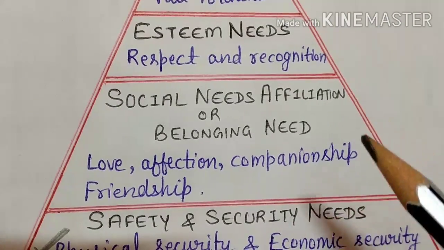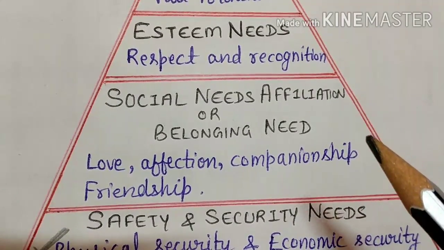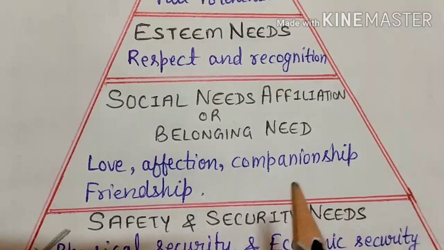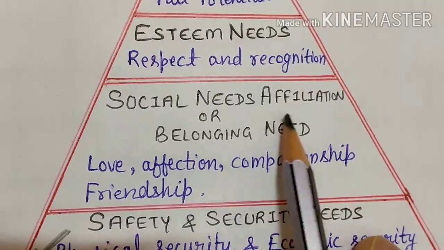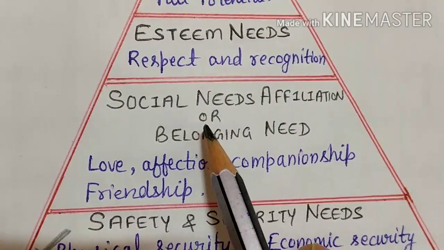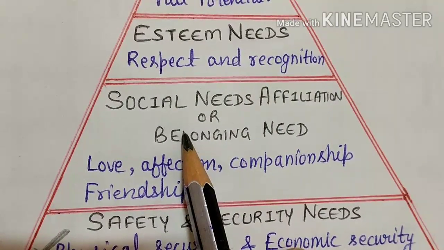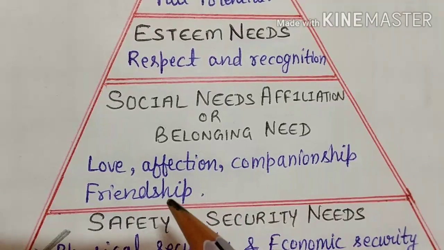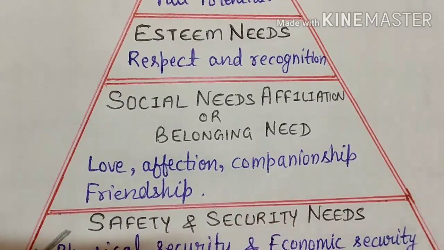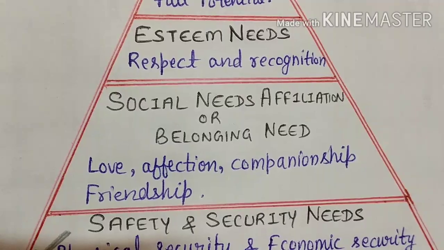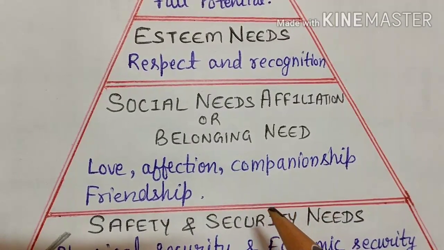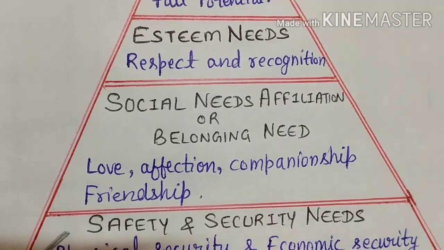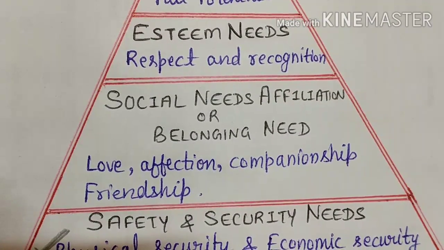So we need what? Love, affection. These things make us strong. They don't make us feel alone. And remember, these things can be found through teamwork. Or you can say that the manager can arrange formal and informal get-togethers, so that people can meet each other and build friendships. So who will it help? The employee only. It will motivate him completely.